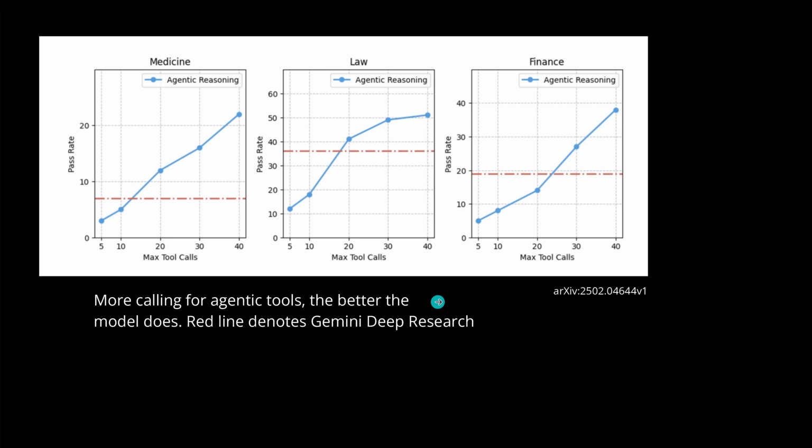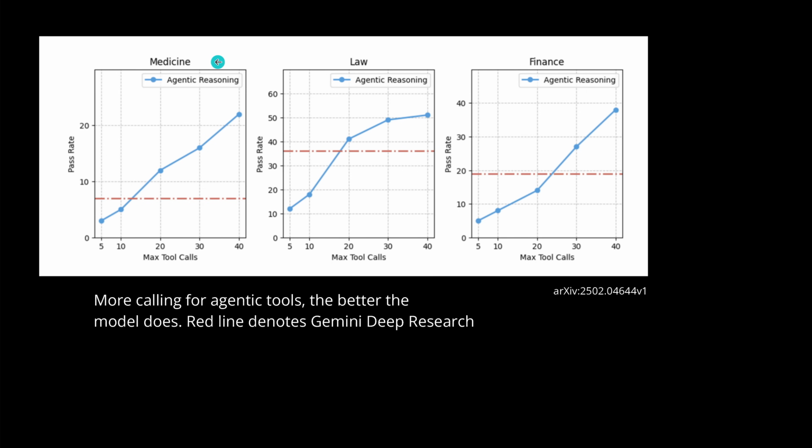I have to tell you personally, I do not agree with the insight on this particular chart because they argue here as a success indicator the more tool calls there are on a model, the tool calls 20 tools, 30 tools, 40 tools, they argue here that their agentic reasoning system has a higher performance.